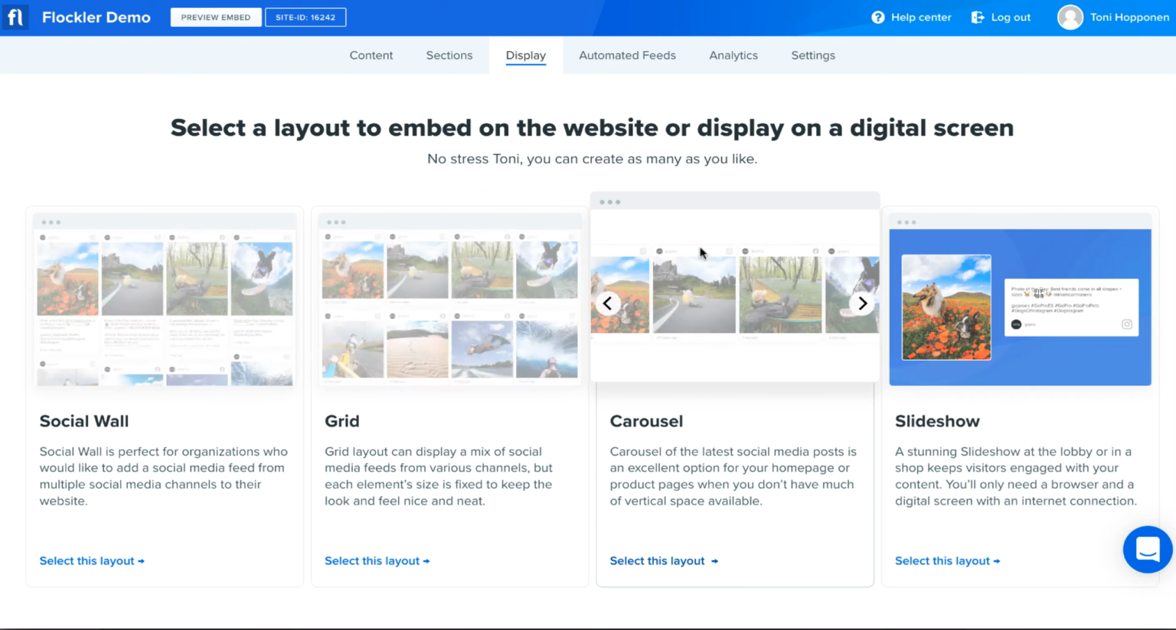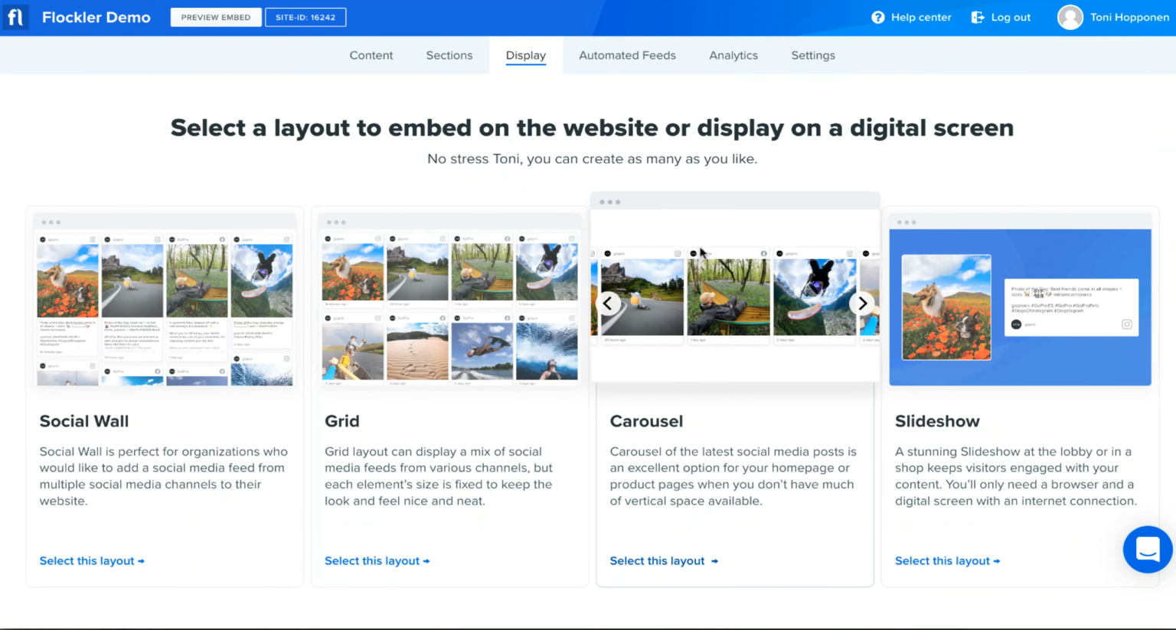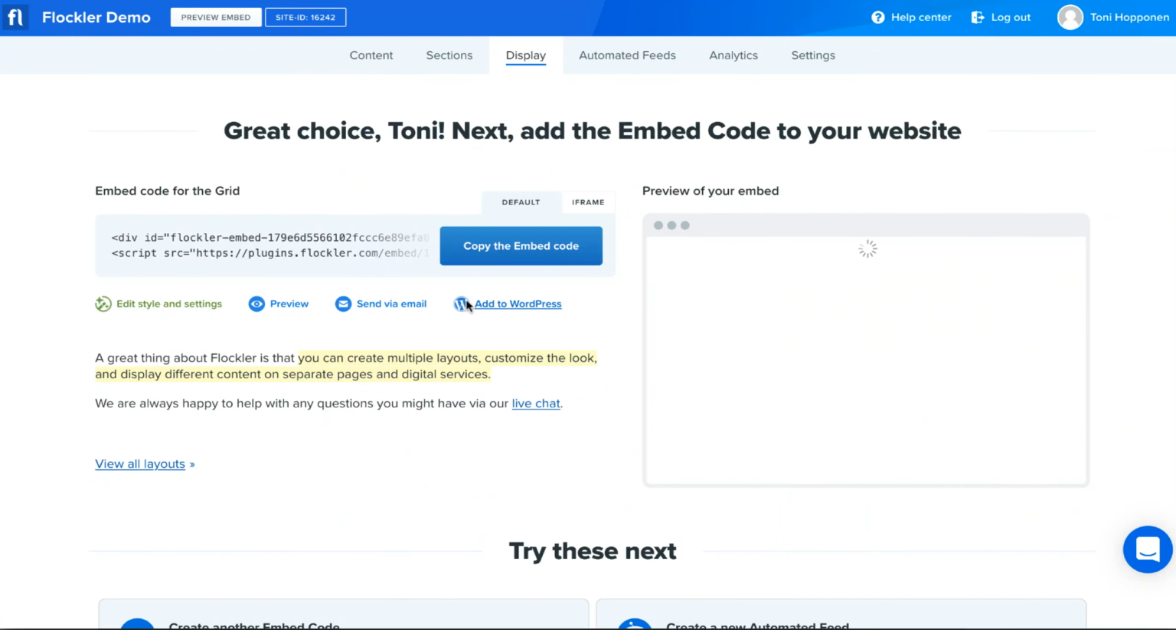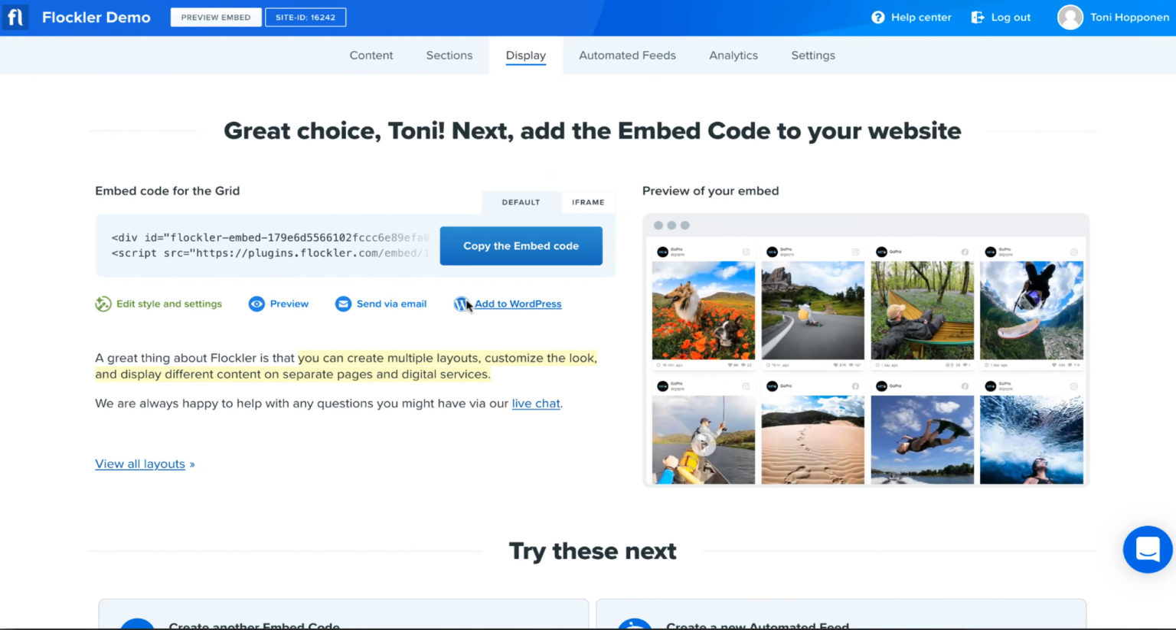Our platform will ask you to choose a social wall, grid, carousel, or slideshow. We already have a wall, and let's select a grid. And here we go. Now we have an embed code for a grid layout. You can click Edit Style and Settings to customize the look and feel.